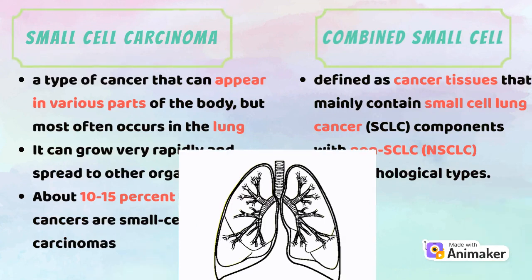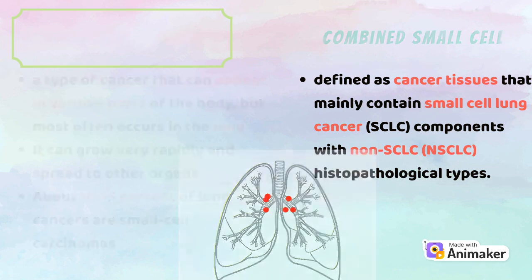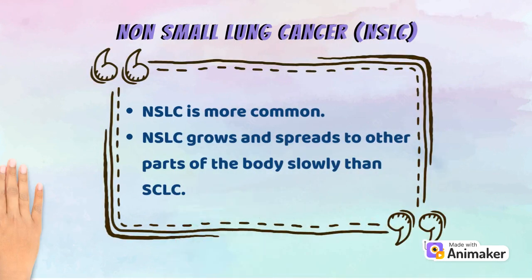Small cell carcinoma is a type of cancer that can appear in various parts of the body, but most often occurs in the lung. It can grow very rapidly and spread to other organs. About 10 to 15% of lung cancers are small cell carcinoma, whereas combined small cell is defined as cancer tissue that mainly contains small cell lung cancer components with non-small cell lung cancer. Non-small cell lung cancer is more common and it grows and spreads to other parts of the body slower than small cell lung cancer.